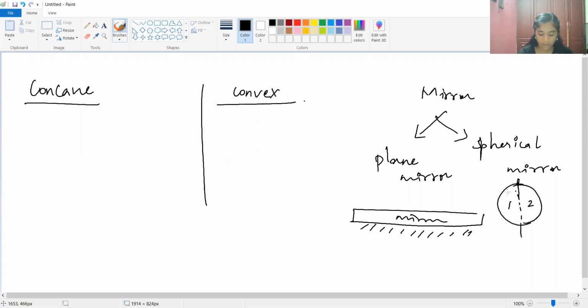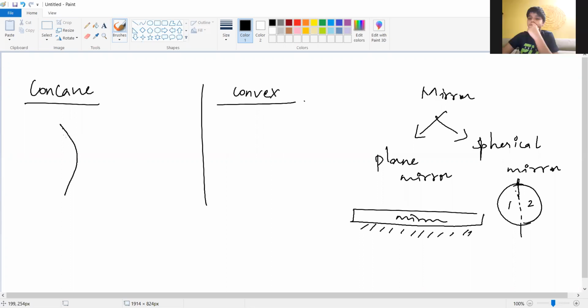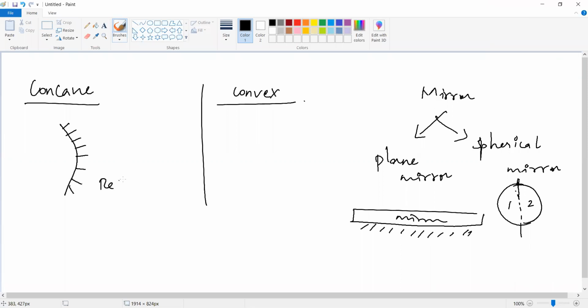Ma'am, the first one is concave, ma'am. First one is concave. Yes, ma'am. Concave means the reflecting surface is inward or outward? Inside, ma'am. All are forgetting, huh? Okay, so I will just draw the diagram. Concave means this is the one now, inversely bulged. The reflecting surface is inward.